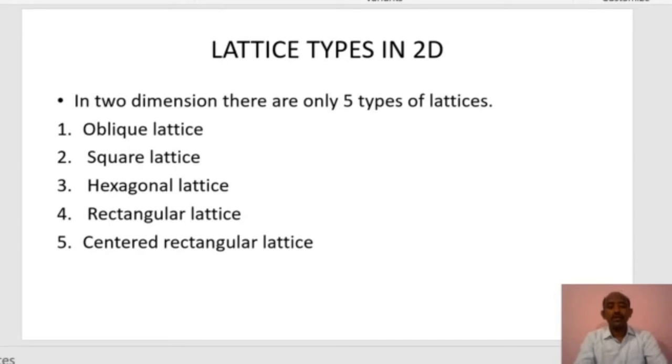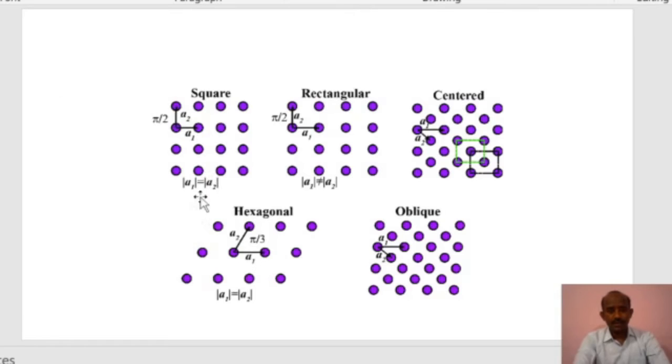In a 2 dimension crystal lattice, there are only 5 types of lattices. The first one is the oblique lattice, the second one is the square lattice, then the hexagonal lattice, the rectangular lattice and the centered rectangular lattice. Now we have to study them one by one.